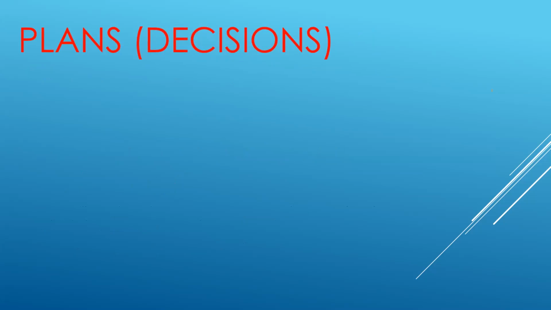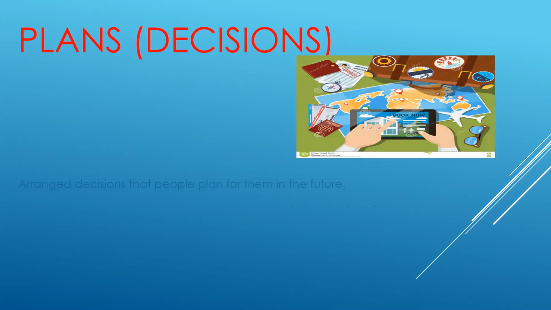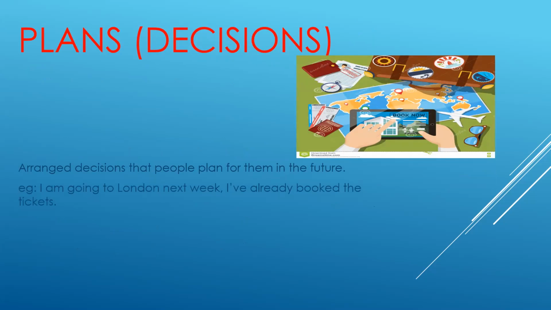Plans or decisions. I've already made a plan of something, or I decided that I'm going to do something. Look here at the picture. Arranged decisions that people plan for the future, we use with them be going to. Example, I'm going to London next week. I've already booked the tickets. So here, the tickets are with him. He prepared his passport. So he made the decision of going to London. So I'm going to go to London next week. I've already booked the tickets.